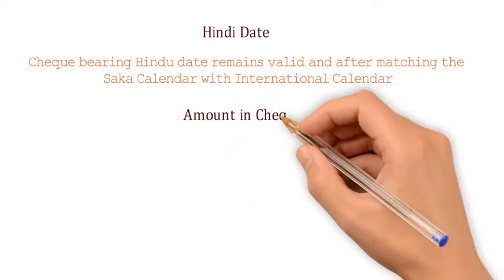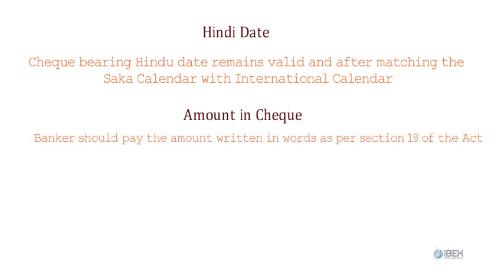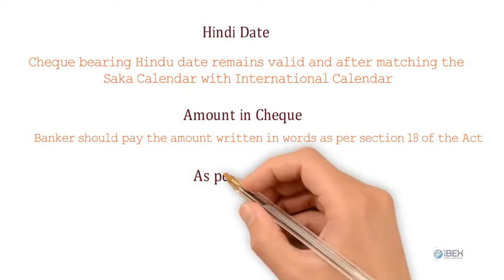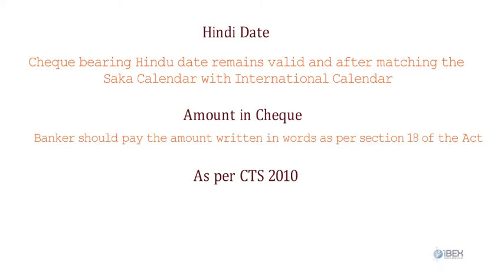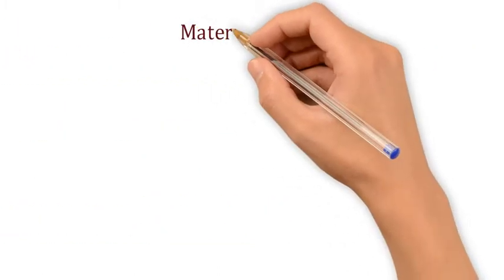In case there is difference between the both, the banker should pay the amount written in words as per Section 18 of the Act and not dishonor the check. As per CTS 2010 RBI guidelines, amount written in words is called legal amount whereas amount written in figures is called courtesy amount.